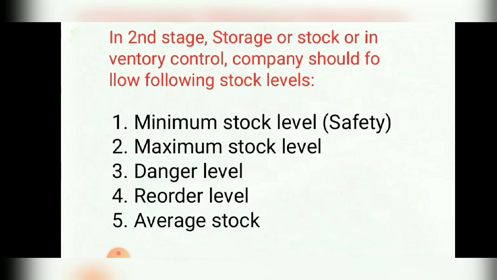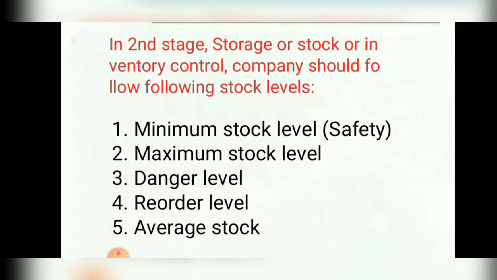Then third one is danger level. Danger level is a level below the minimum quantity. So first one is minimum stock level, isn't it? So if your stock reaches below this particular minimum stock level, then your storage is at danger level.